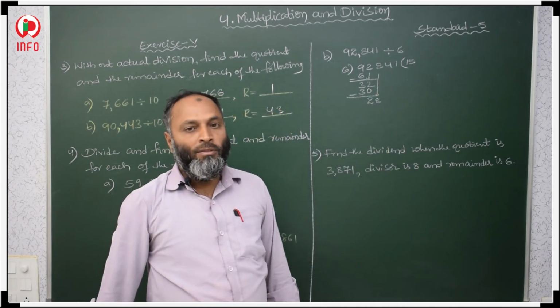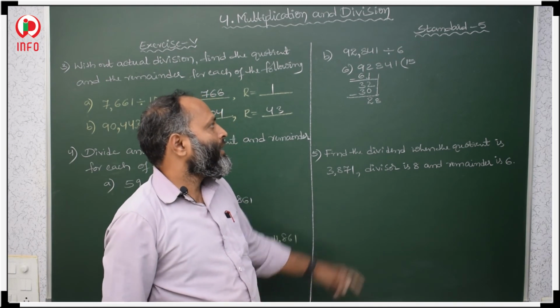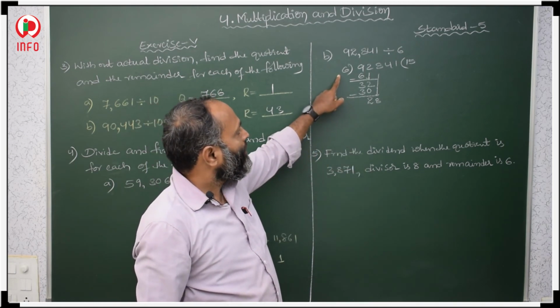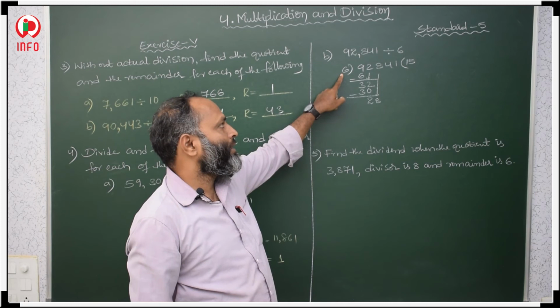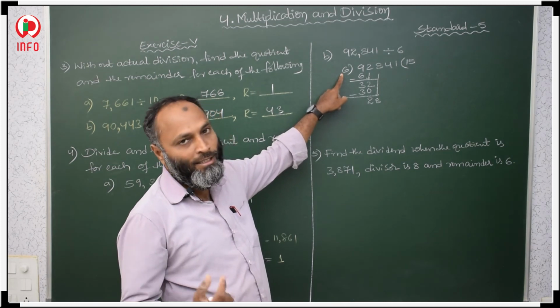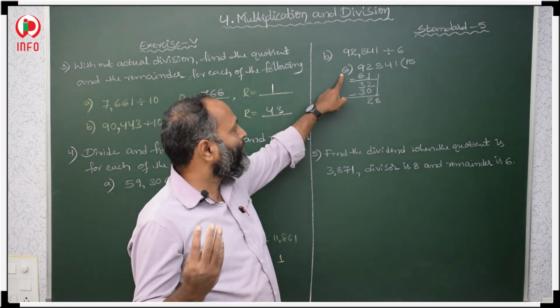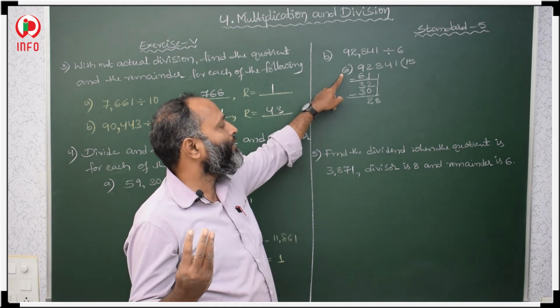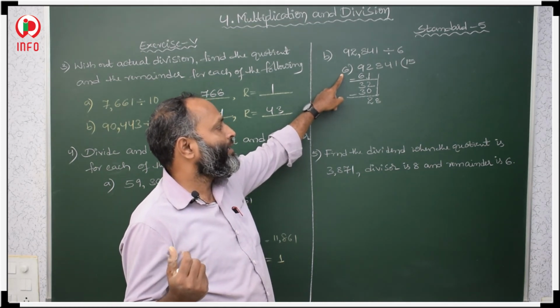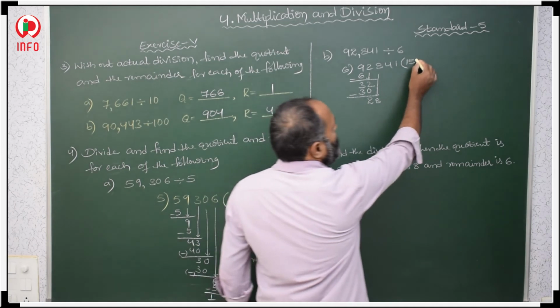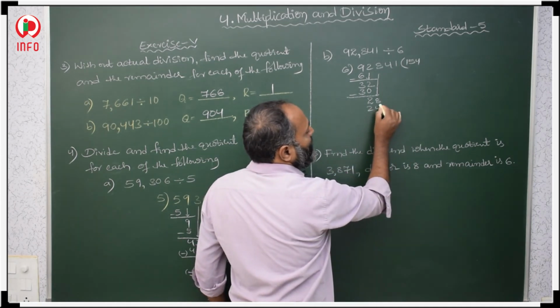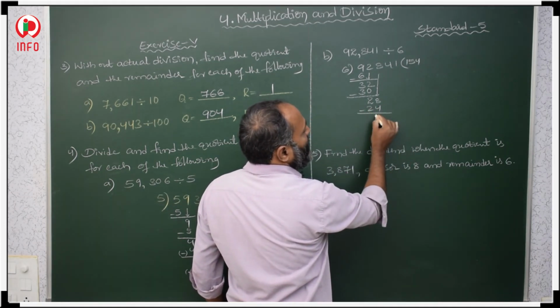6 threes are 24, 6 fours are 32. 6 ones are 6, 6 twos are 12, 6 threes are 18, 6 fours are 24, 6 fives are 30. 6 fours are 24, then minus. 8 minus 4, 4.